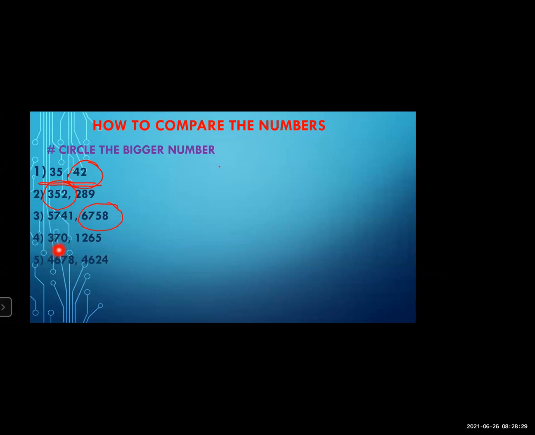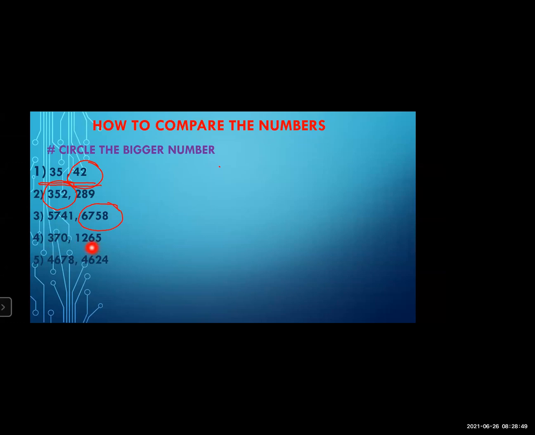Okay. Now the next example is given. What is the first number? Who will read? 370. And the second number? 1265. While comparing two numbers, what is the first rule?